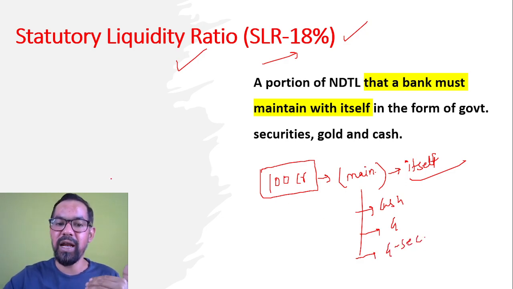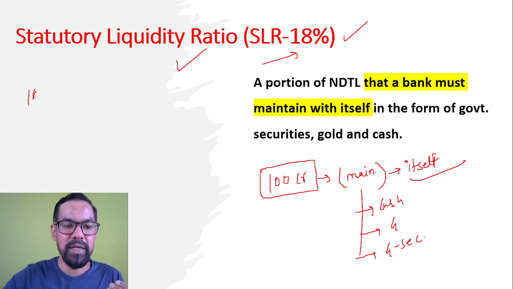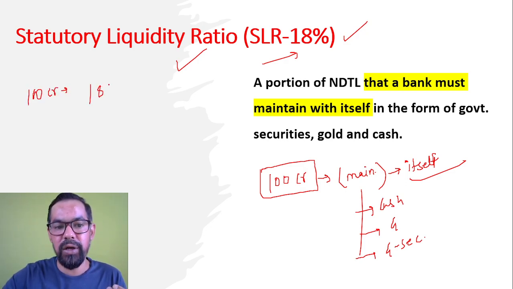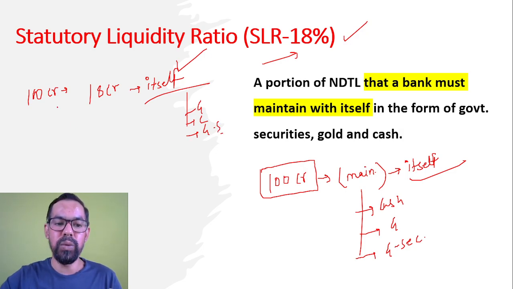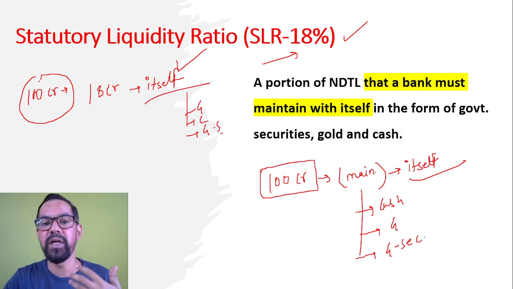So let's say in our same example, the NDTL is 100 crore rupees. Out of this 100 crore rupees, they have to maintain 18 crore rupees with itself. They have to maintain this amount in the form of gold, or they can maintain it in the form of cash, or in the form of government securities. So this is like CRR with RBI and SLR with itself.